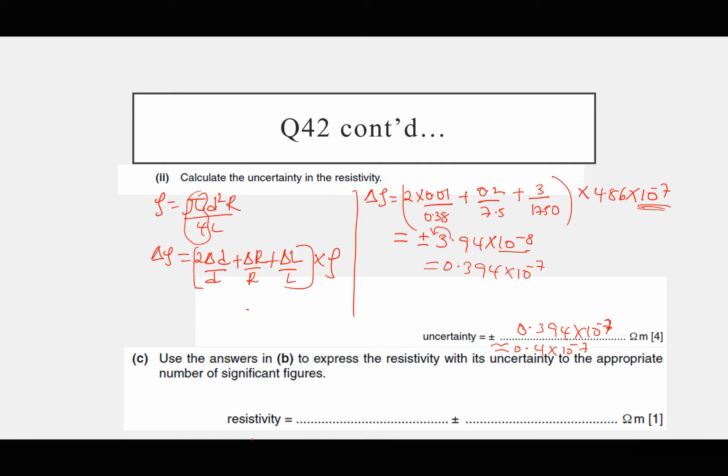In this last part where they tell you to write this, notice that the uncertainty is to one significant figure, that is 0.4, one decimal place. Then this one should also be to one decimal place, so it becomes 4.9. Then I put a bracket times 10 power negative 7. So this is the most appropriate way of writing the answer: 4.9 plus or minus 0.4 times 10 power negative 7. I hope that is home and dry. That is very simple.